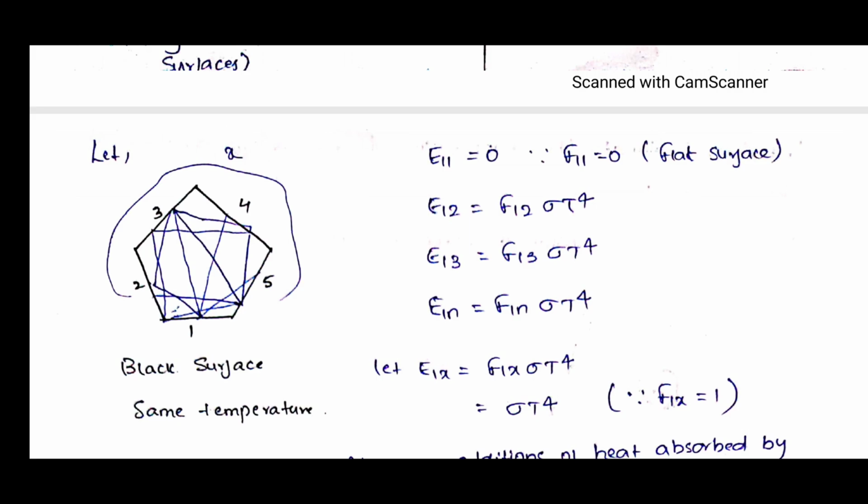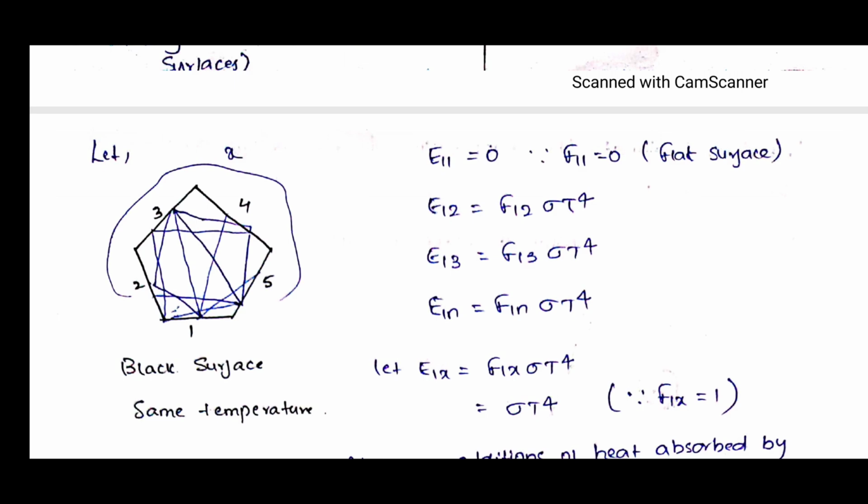That means first we have to take F11, because surface 1 may have its own view factor F11. And from 1, since it is an enclosure, no radiations are going outside. That means all the radiations will be absorbed on the inside itself. But the second, third, fourth and fifth surfaces are sharing the radiations which are coming from the first surface. Is it clear?